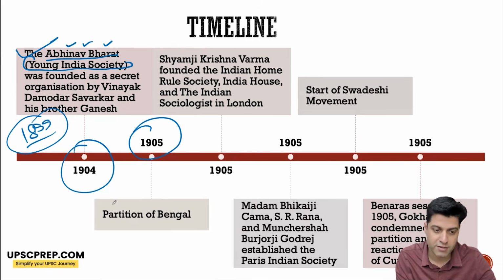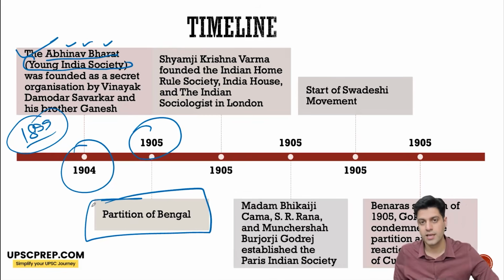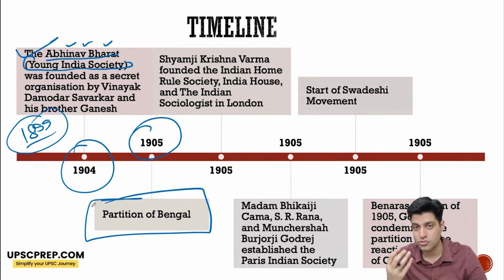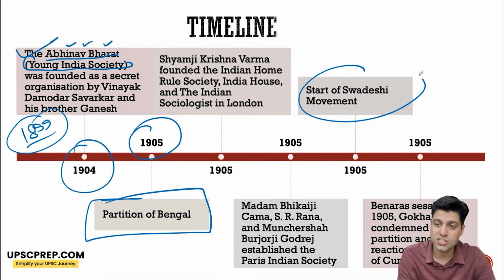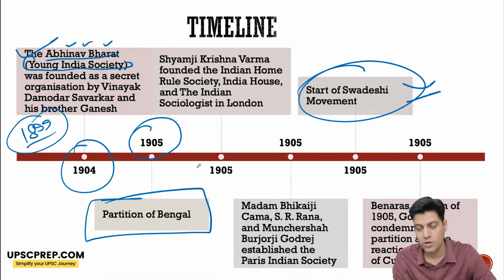In 1905, the partition of Bengal happens under Curzon, and this leads to a new phase of movement under the leadership of extremists within Congress. So the moderate phase ends here. You see the rise and start of the Swadeshi movement. Also, the revolutionary movement continued.